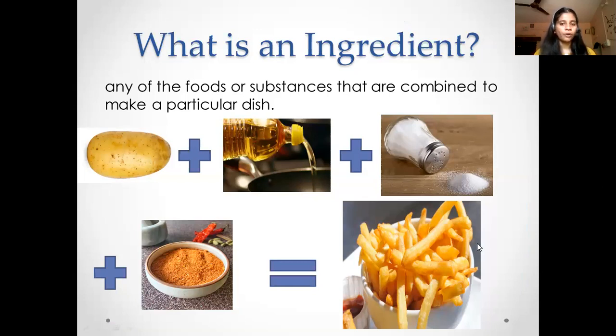So let us talk about French fries. For making French fries, you need a potato, some oil, salt, and spices. So these are the ingredients which are required for making French fries. Now, where do these ingredients come from? What are the sources of these ingredients? For example, potato comes from a plant. So let us discuss the sources of these ingredients.